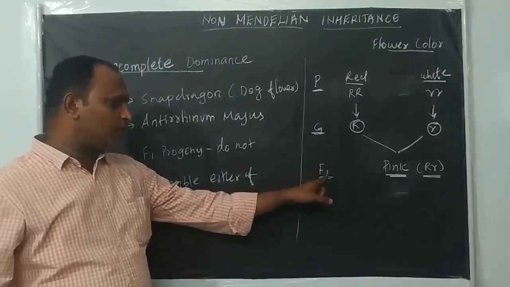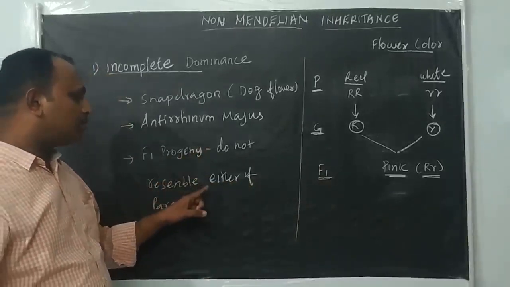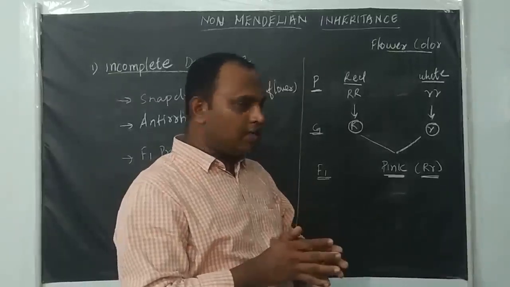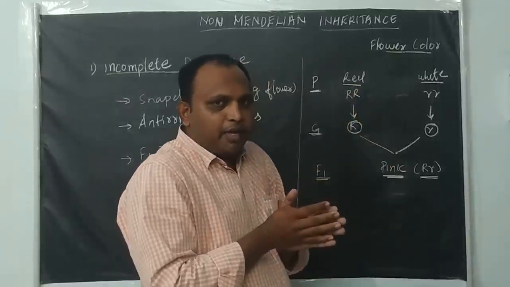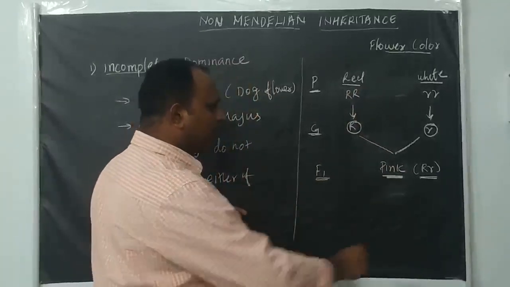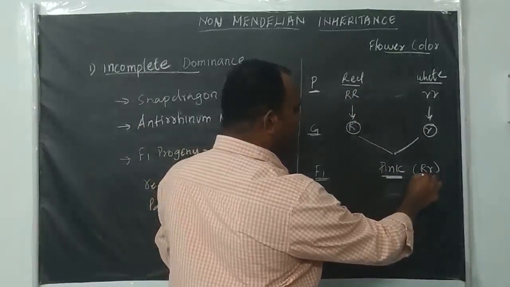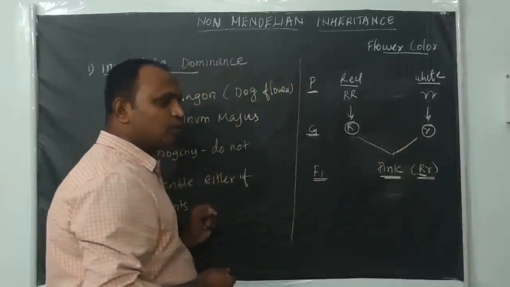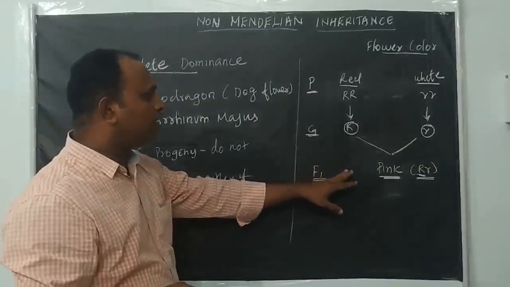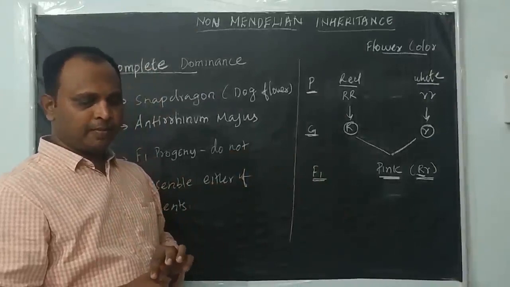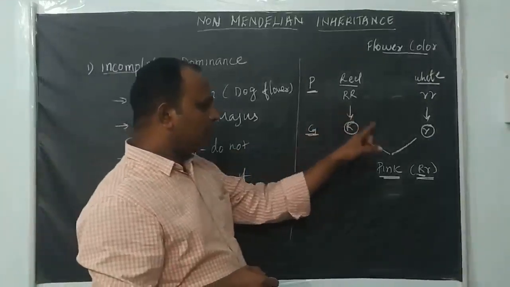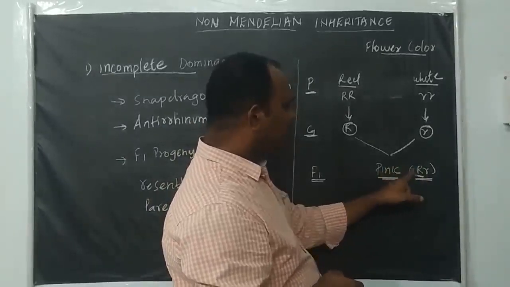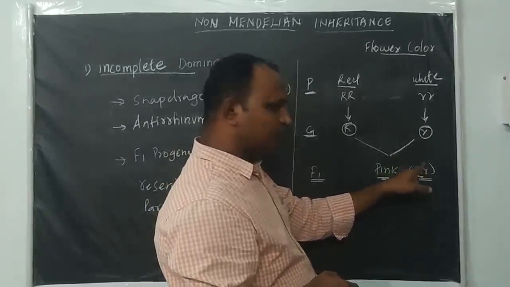This F1 progeny does not resemble either of the parents, because the flower color is not red and not white, but intermediate. So why is it intermediate? This R gene, the dominant gene, capital R, is not completely dominant over the recessive small r gene. So that is why we call this incomplete dominance. See here, this is a heterozygous condition, capital R and small r is there.